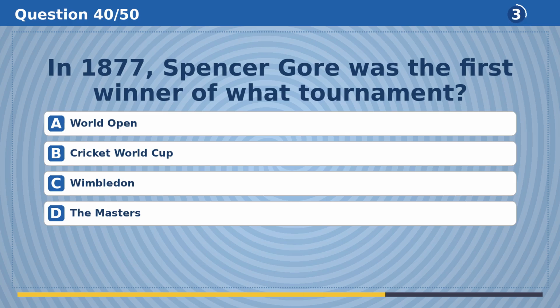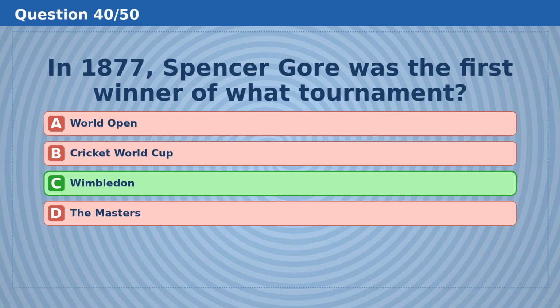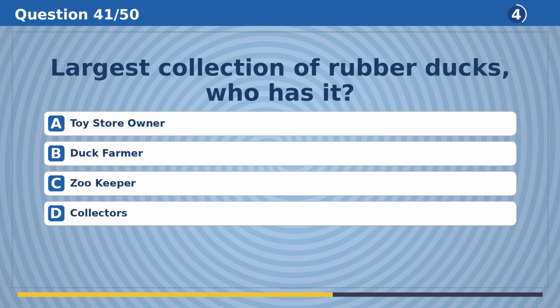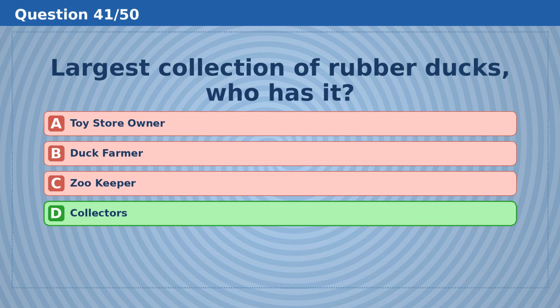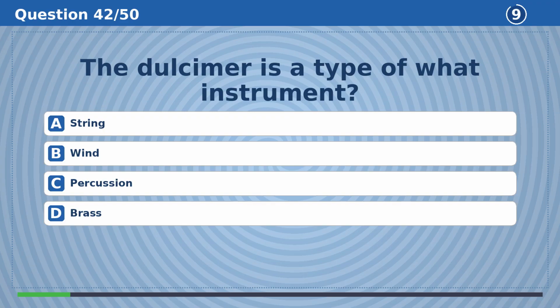In 1877, Spencer Gore was the first winner of what tournament? The answer is C, Wimbledon. Largest collection of rubber ducks. Who has it? The answer is D, collectors.